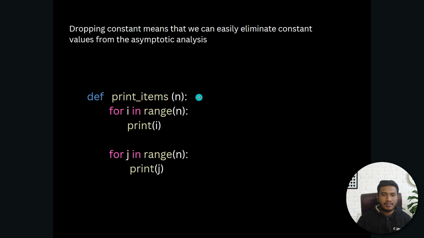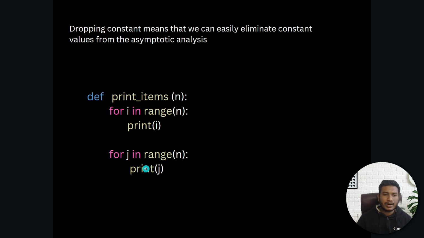This function takes one parameter called n, which is the input size. Let's say if you give 10 here, it will print 0 to 9 with the help of this for loop. I already showed you that this function takes linear runtime complexity, and I coded that part in my previous video. So I have taken the same function here.